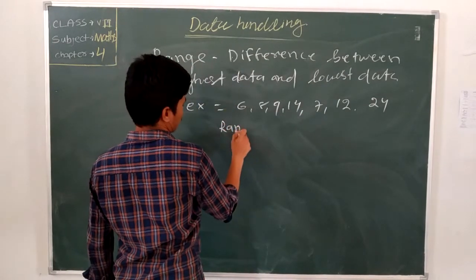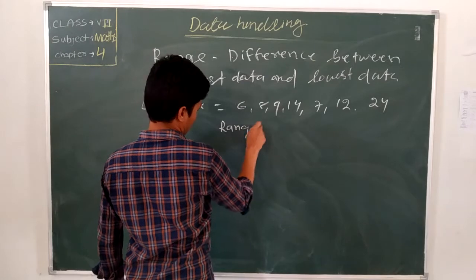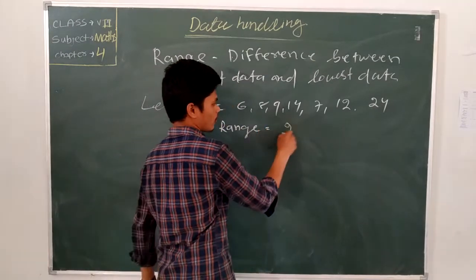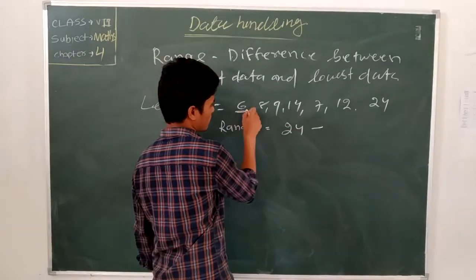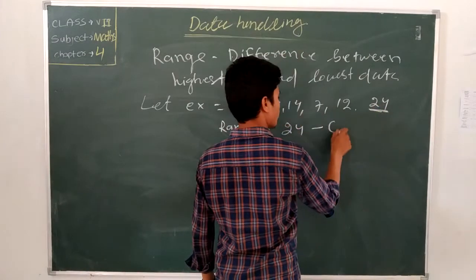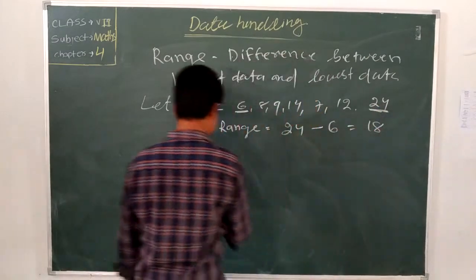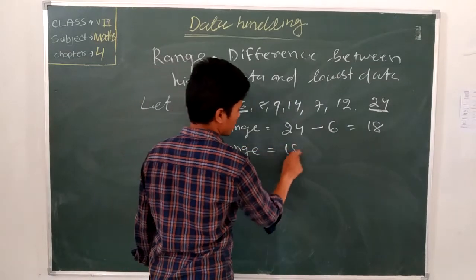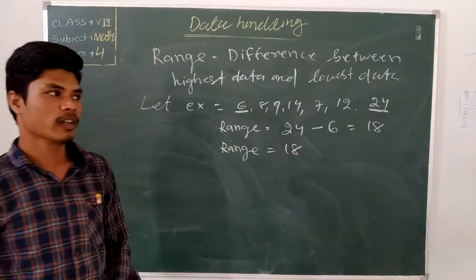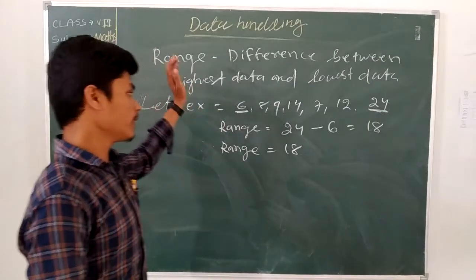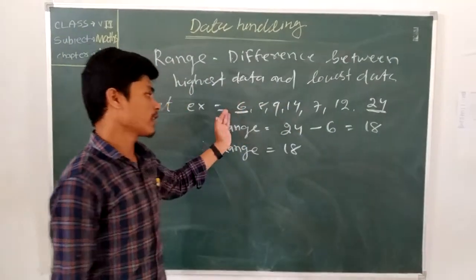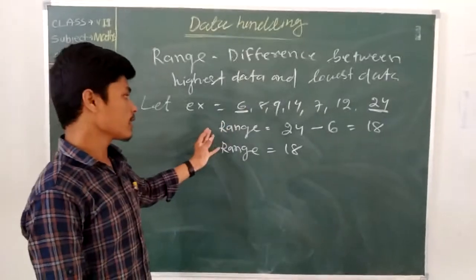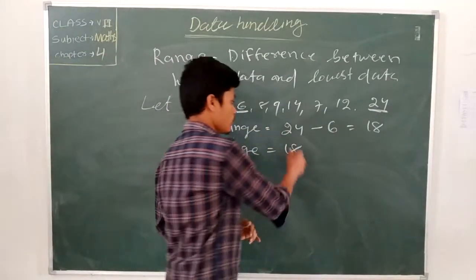What is the highest data here? 24. What is the lowest data? 6. The data are 6, 24, 15. And hence the range equals 18. The range is very easy. Given the data, take the highest data and the lowest data. The difference between the highest data and the lowest data gives the range. Now it is clear about the range.